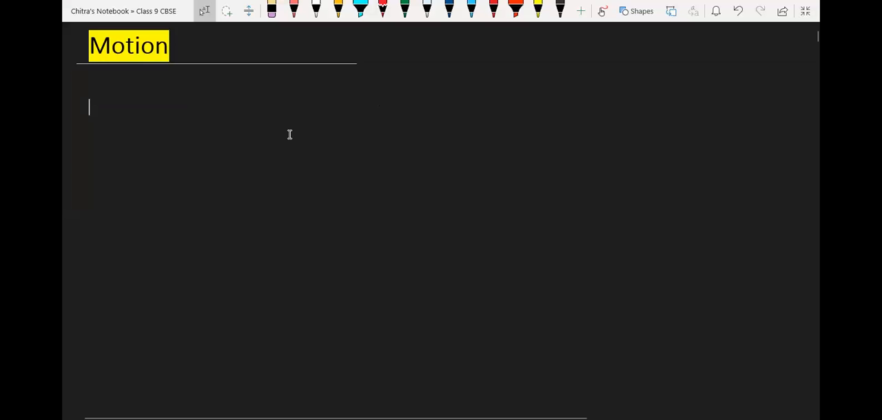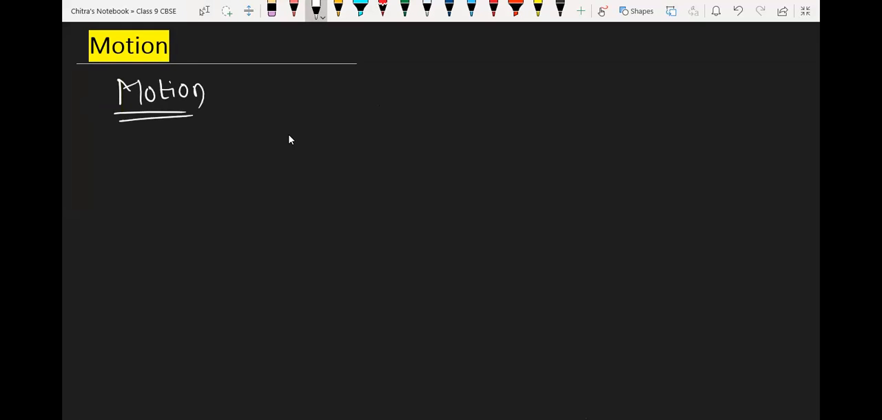So students, we are going to start the new chapter called motion. First we have to discuss what is motion all about. Do you have any idea what is motion? Yes, sir. Motion, movement of a body. Movement of body. Okay. What else? The change in position of an object with respect to its surrounding. Yes, nice. And time also.